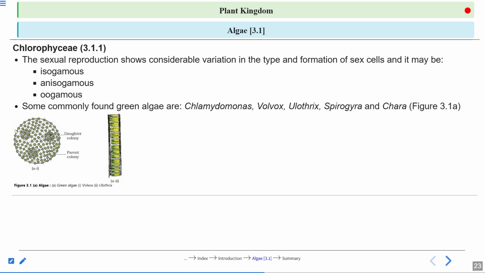So this is the thing I was talking about. These are single cells, green color, dotted. Okay. This is the Volvox. So if you see the cell of Chlamydomonas, it looks like that only.